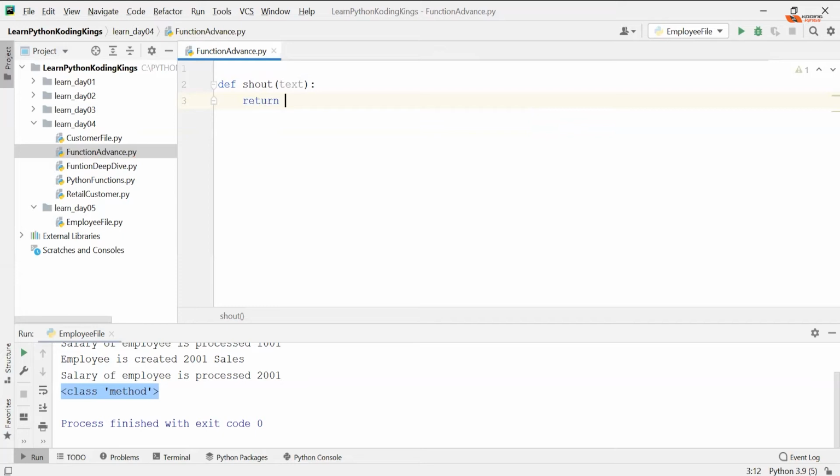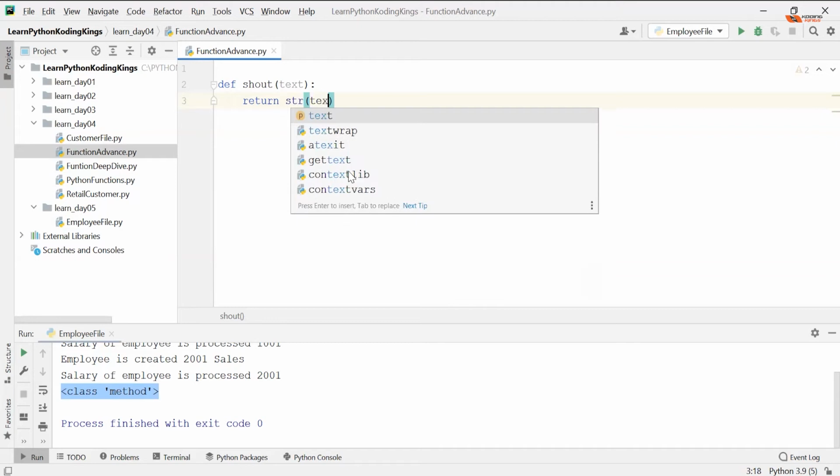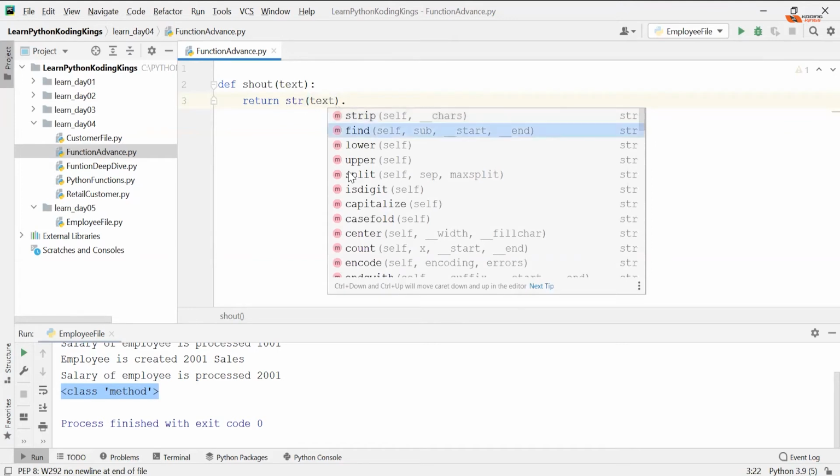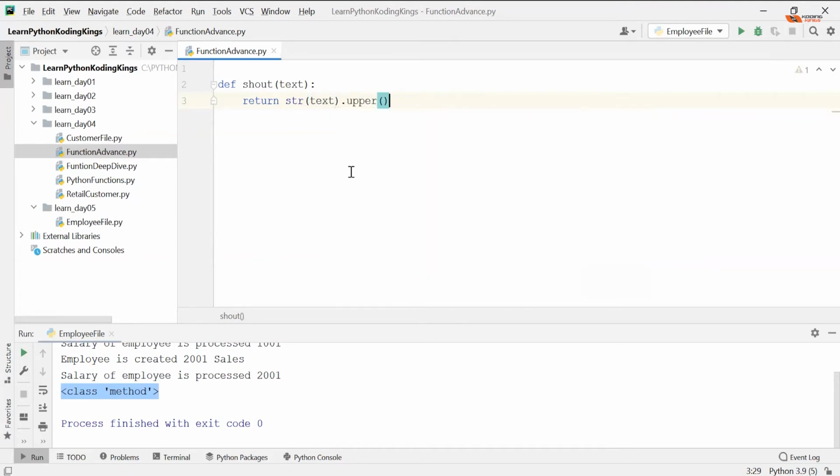So return text.upper. If you don't see the method, just convert it into a string, because Python doesn't know whether you're actually using a string or not, so it will not give you methods. Now you will get a method here, so you can just say upper. So you are returning uppercase characters out of shout.